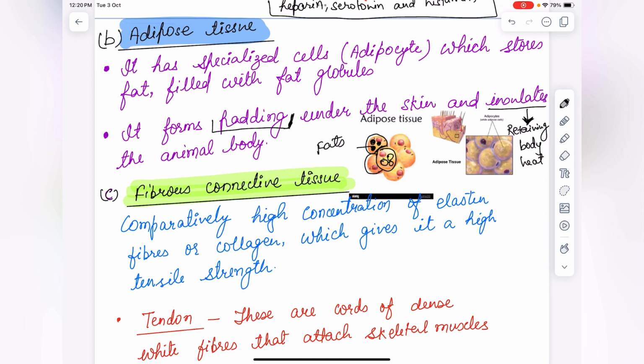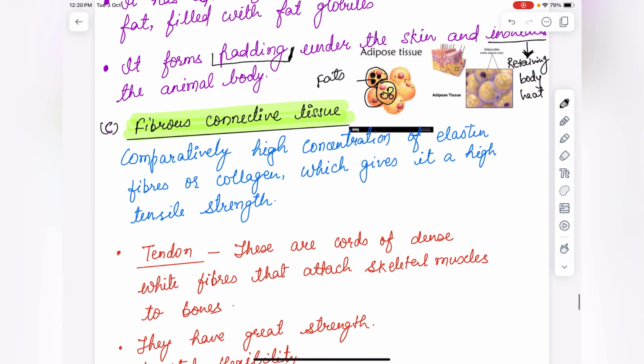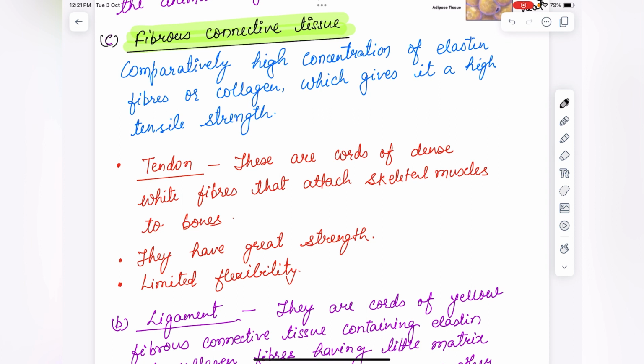Next is fibrous connective tissue. This fibrous connective tissue is made up of elongated cells referred to as fibers. The fibers are strong and bundled together by areolar tissue.